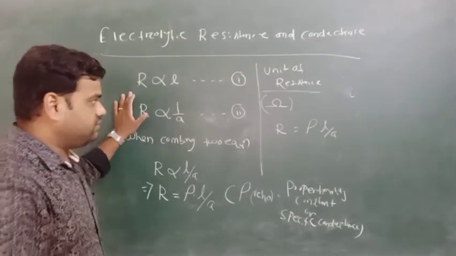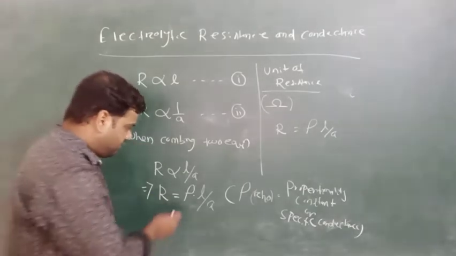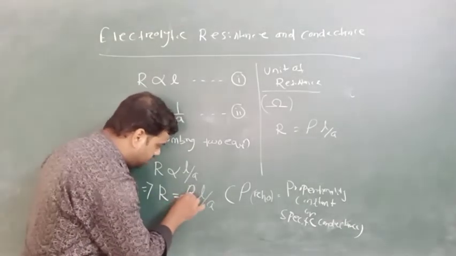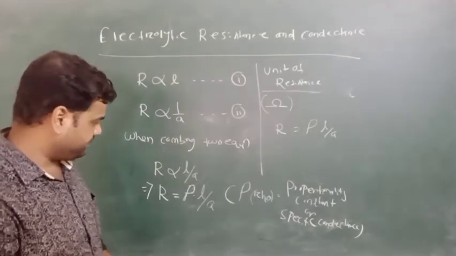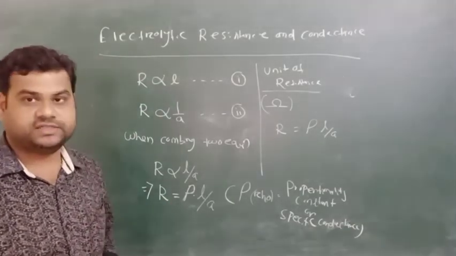So this is all about the resistance. We got another one, that is rho, which is specific resistance. Let's know about specific resistance. What is specific resistance?